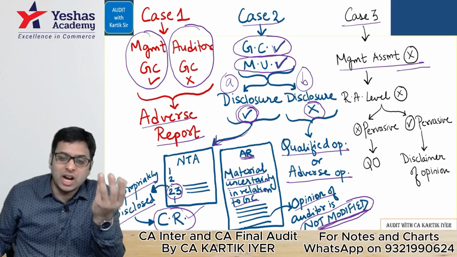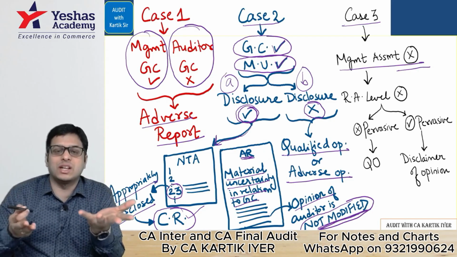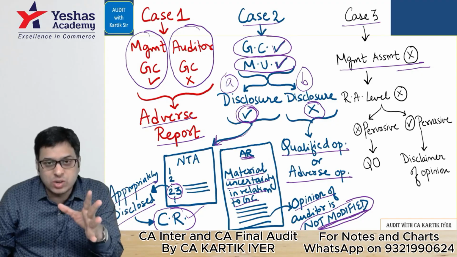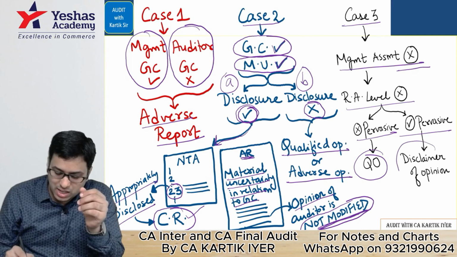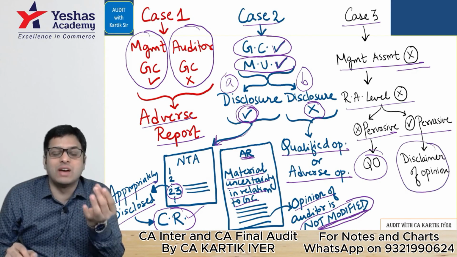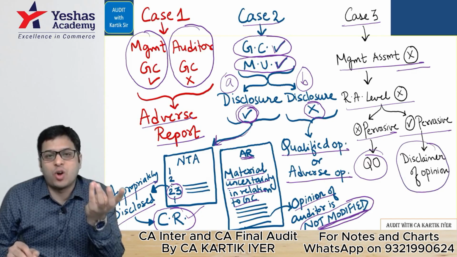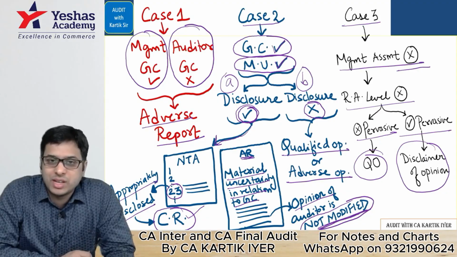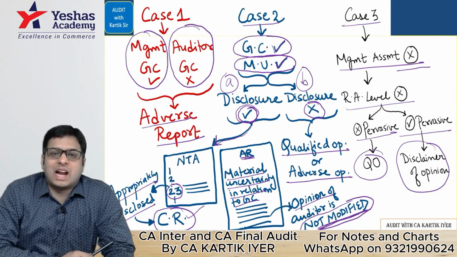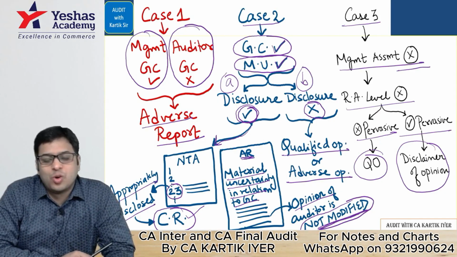In this case, what to do regarding going concern? If they are not doing the assessment, then we don't have the evidence. In this situation, the auditor will give, see this, if it is not pervasive, qualified opinion. If it is pervasive, then disclaimer of opinion, because we don't have sufficient appropriate audit evidence regarding this matter. Are you there with me? Yes or no? Simple. That completes a very beautiful standard called going concern.